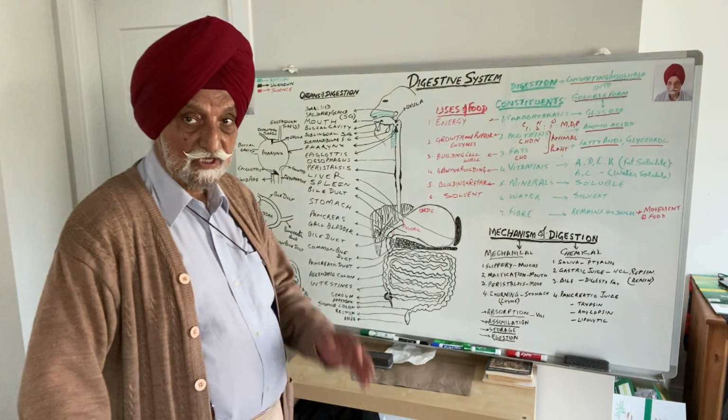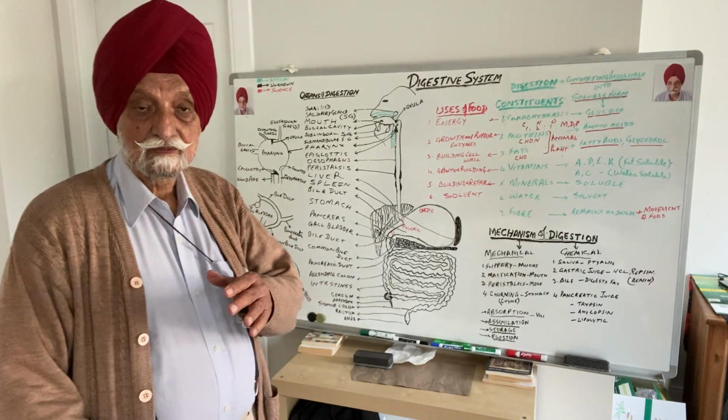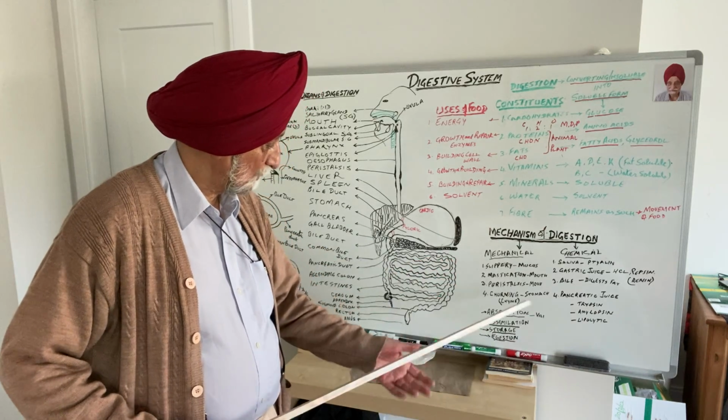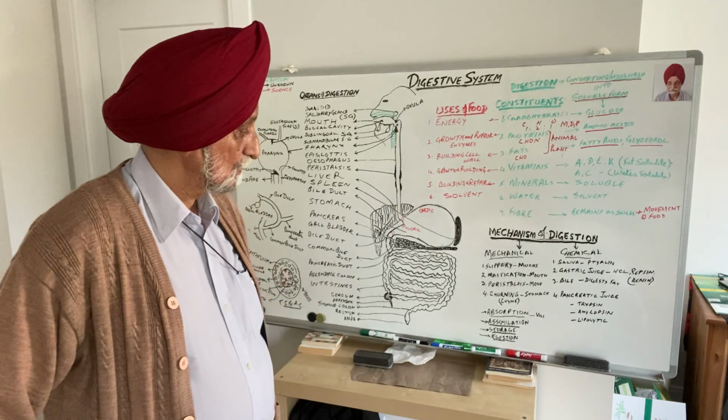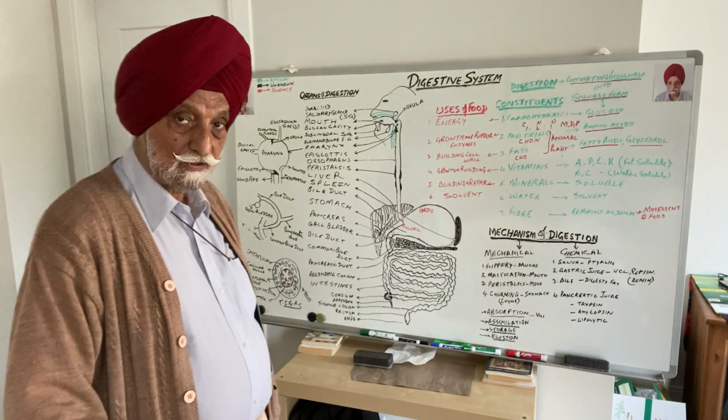Now, the gastric juice, in addition to mechanical digestion, there's chemical digestion also in the stomach.